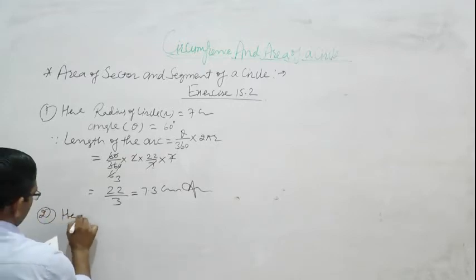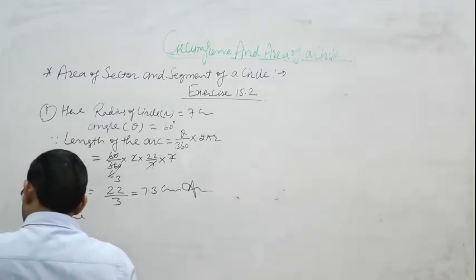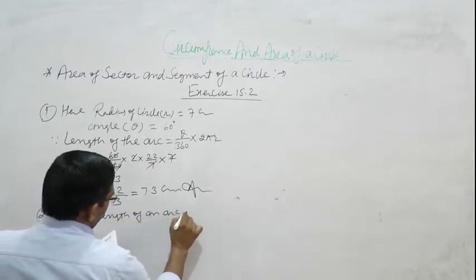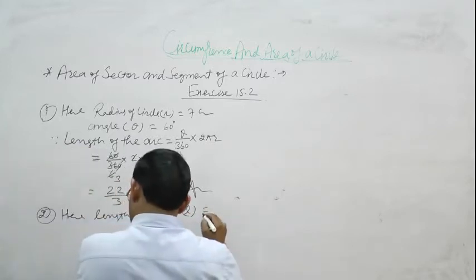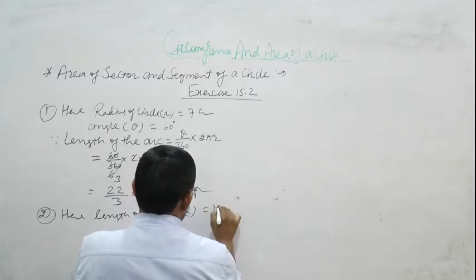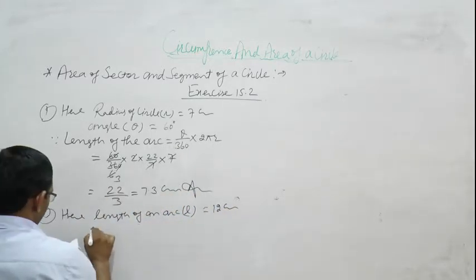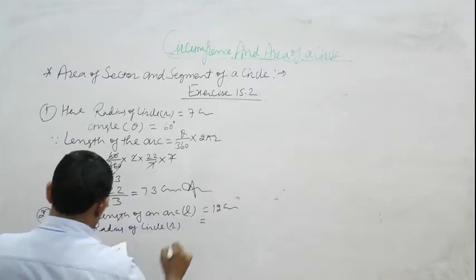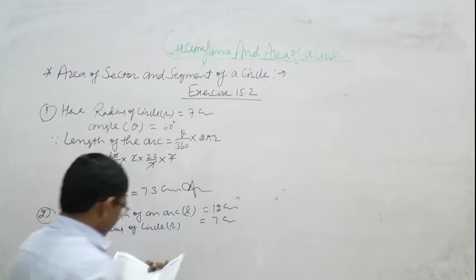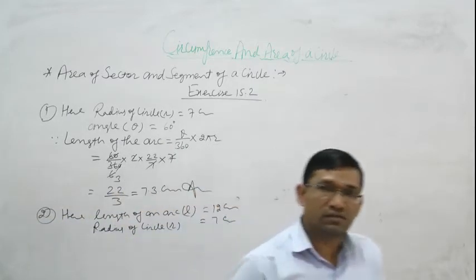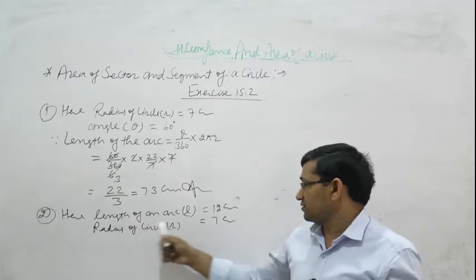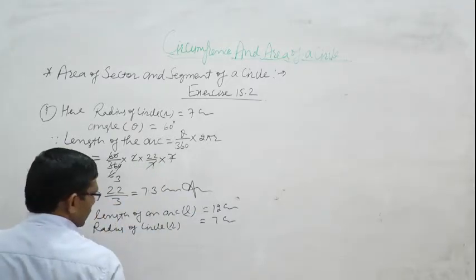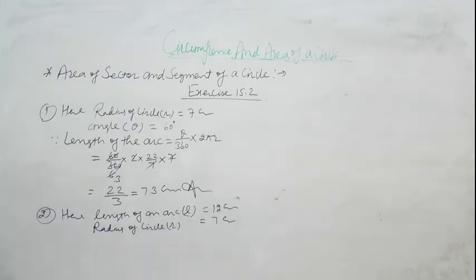Here the length of an arc is represented by L, that is 12 centimeter, and the radius of circle is represented by r, that is 7 centimeter.